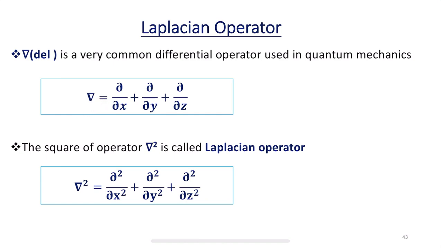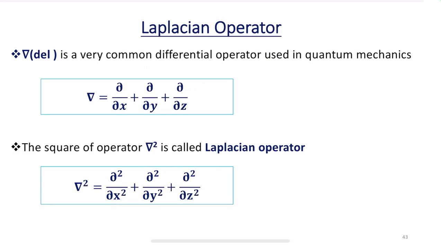This is a very common differential operator used in quantum mechanics, and it is defined as del equals delta divided by delta x plus delta divided by delta y plus delta divided by delta z. Okay. So the meaning of this del is this: we are writing this whole term in short form by using the symbol del. Del means delta divided by delta x plus delta divided by delta y plus delta divided by delta z. This is a differential form, so we are making it simple. Okay. So why are we studying all these things?